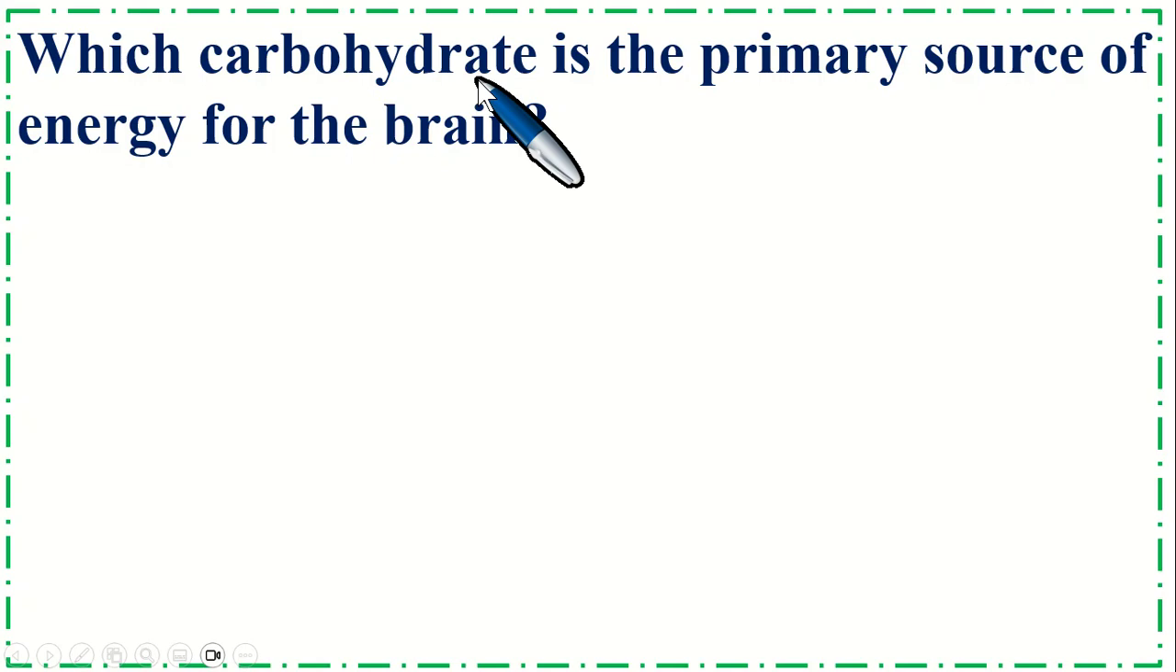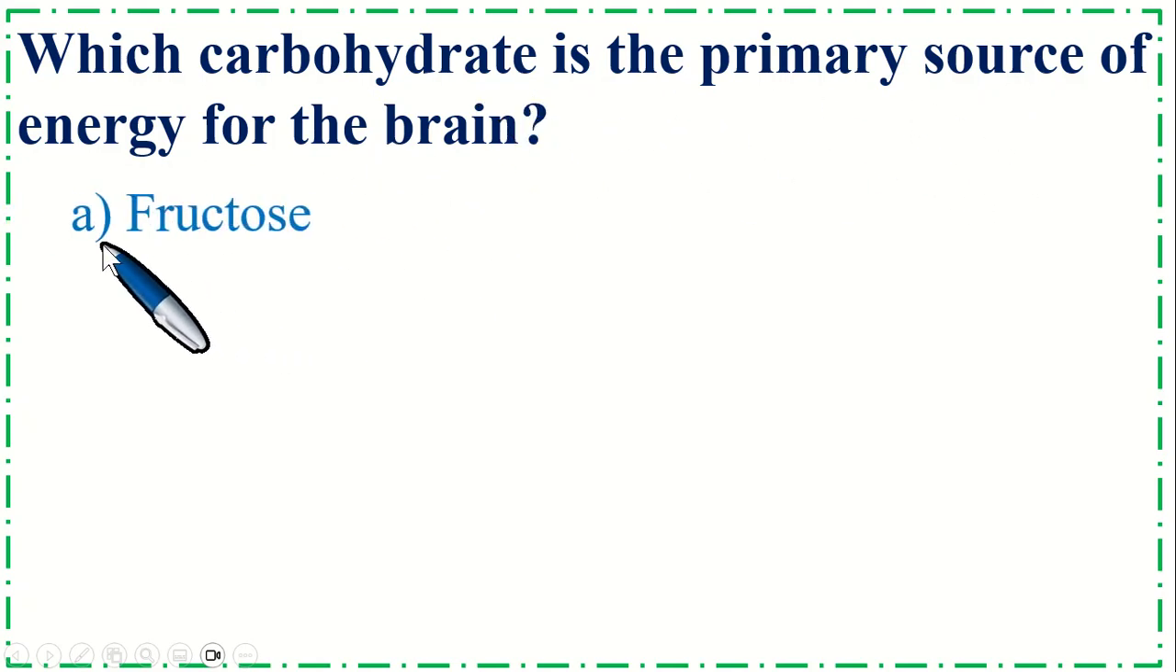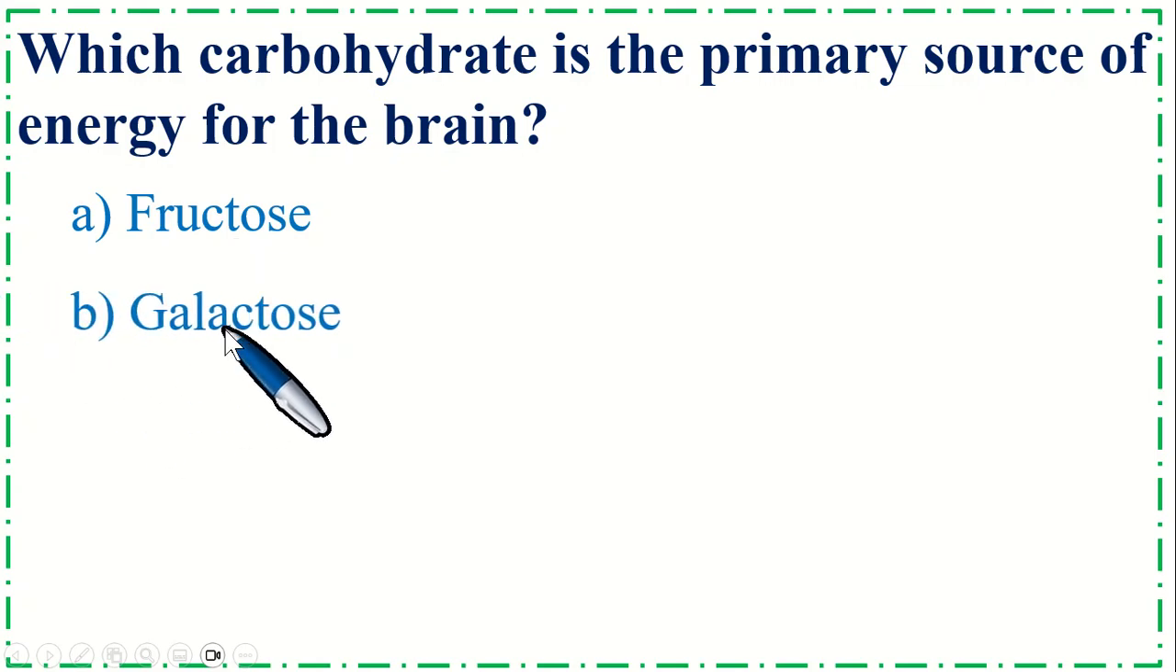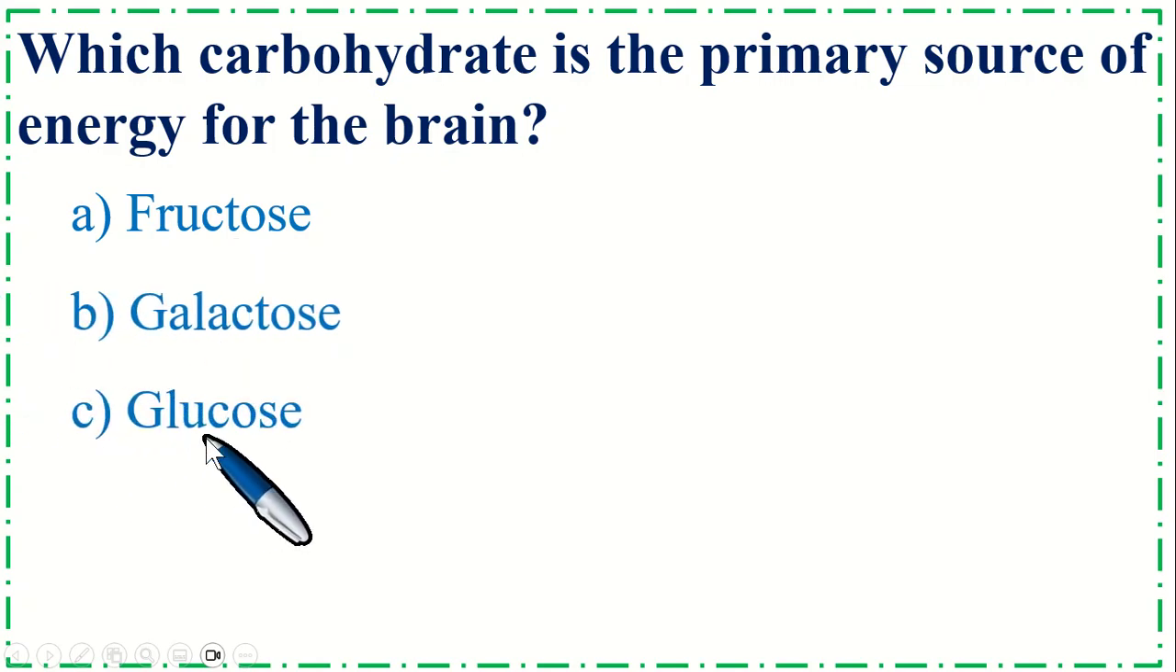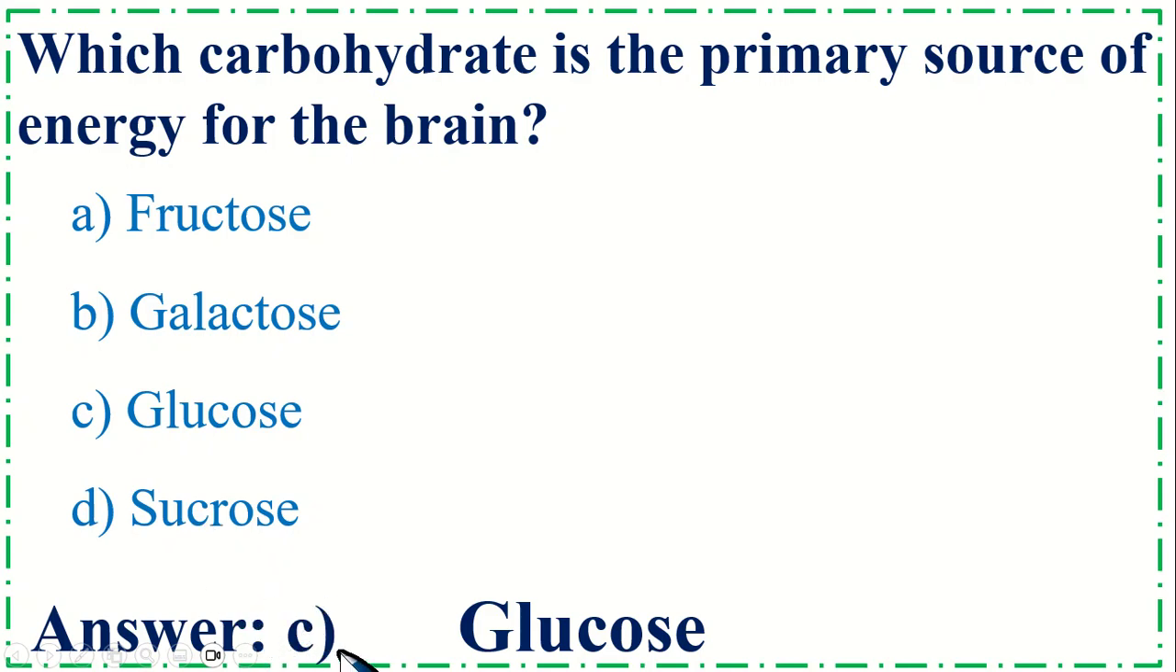Which carbohydrate is the primary source of energy for the brain? Option A, fructose. B, galactose. C, glucose. And option D, sucrose. So the correct option is C, glucose.